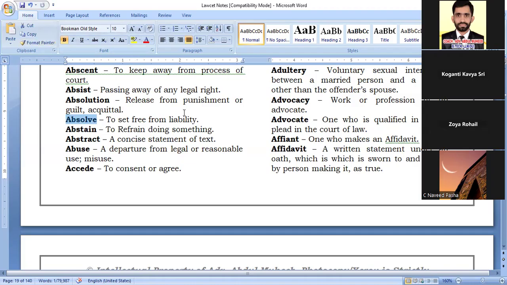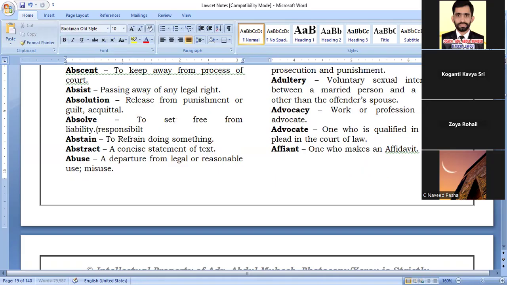Liability माने responsibility. In general words, it is called as responsibility. Okay. Abstain. What is the abstain?